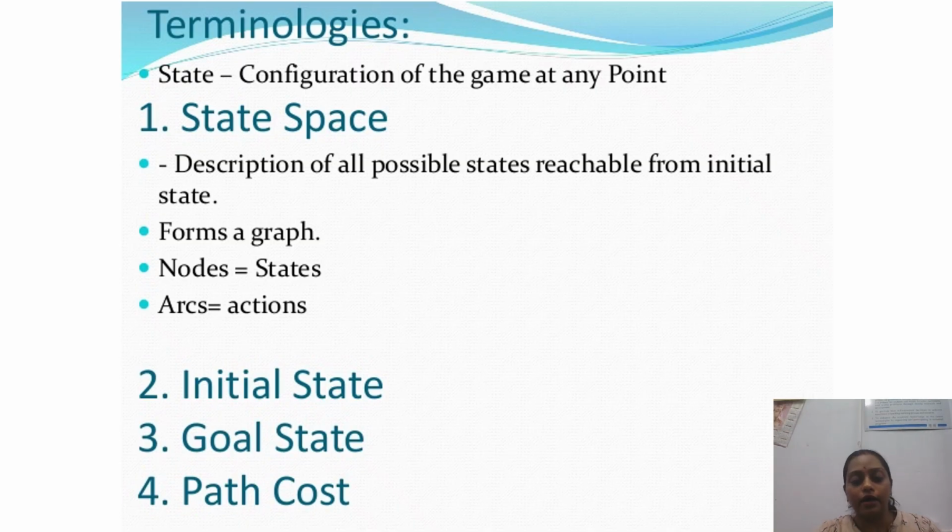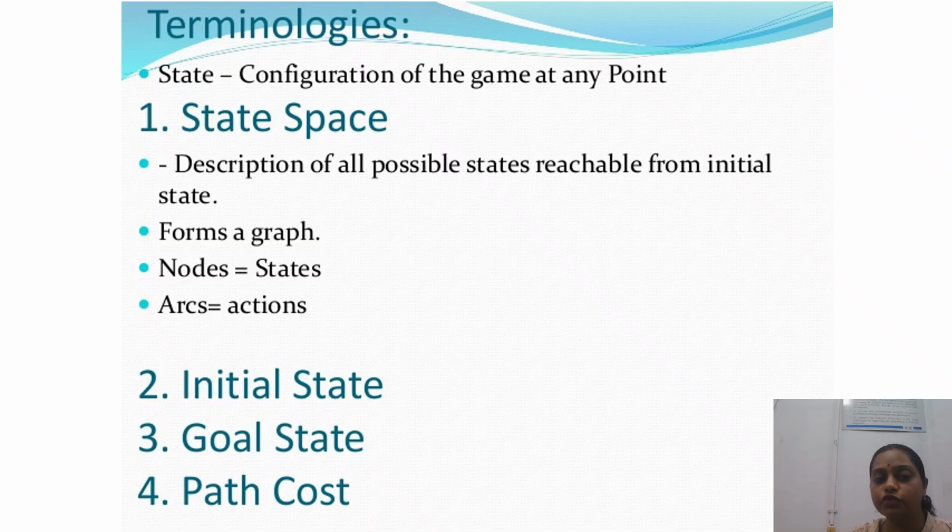Now these are some well-coined terminologies which we often use. This is the state. State is nothing but the configuration of the game at any point of time. If it is not a game, then we can say it is the configuration of the problem at any point of time. Now what is state space? It is the description of all possible states reachable from the initial state.